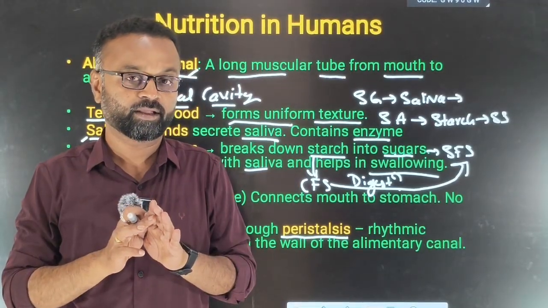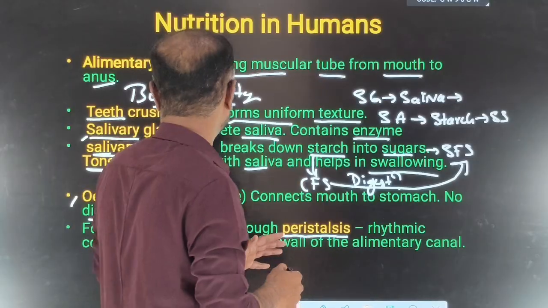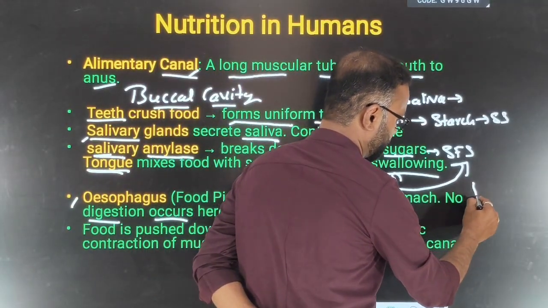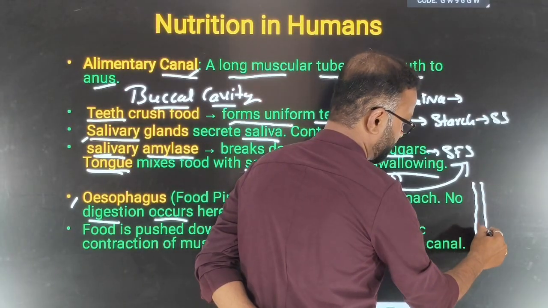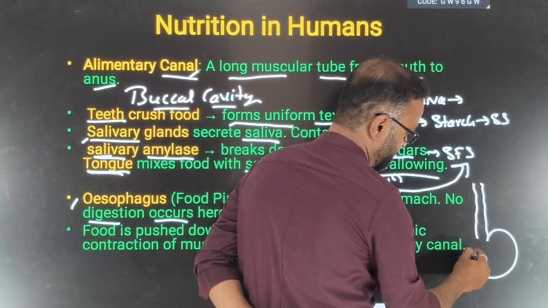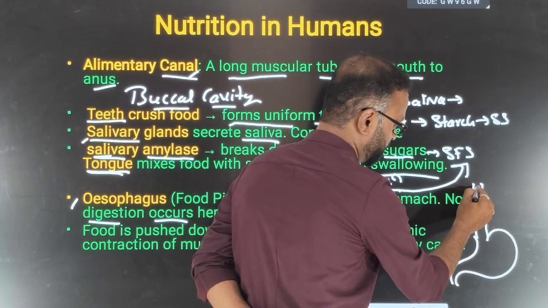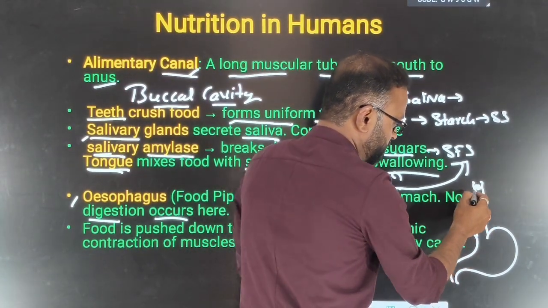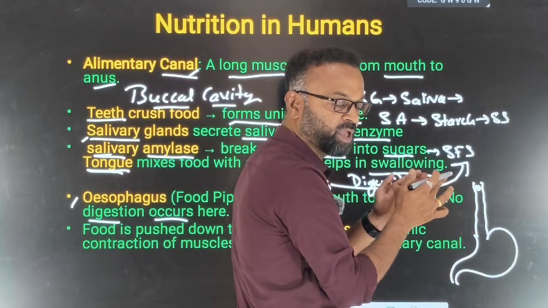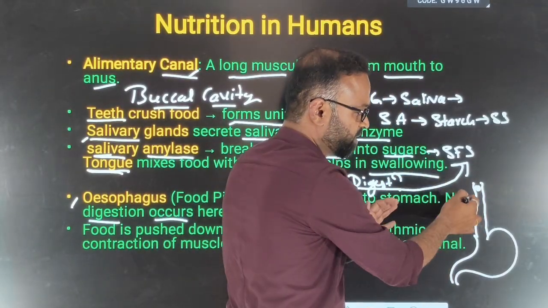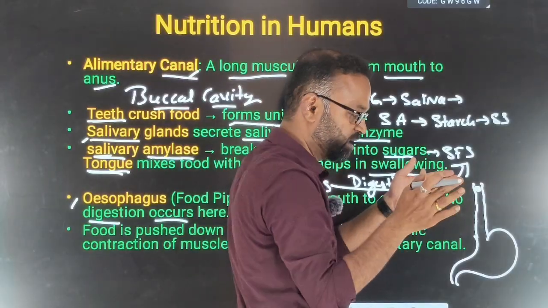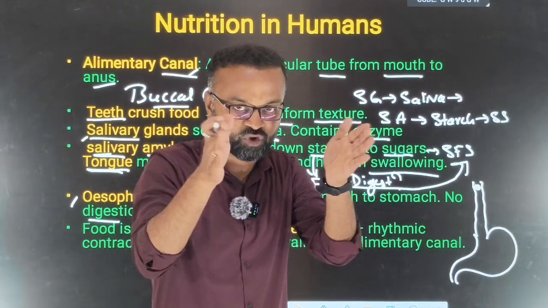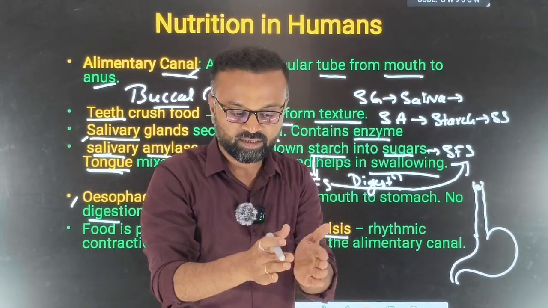But it's not like the food is suddenly dropped down into the stomach through the esophagus, or food pipe. What is happening exactly over there? Let us try to understand. Imagine this is the esophagus and this is the stomach. When the food comes here, there is a rhythmic contraction and relaxation of the muscles of the esophagus. It will contract, relax, contract, relax, contract, relax. It means it is pushing the food towards the stomach.